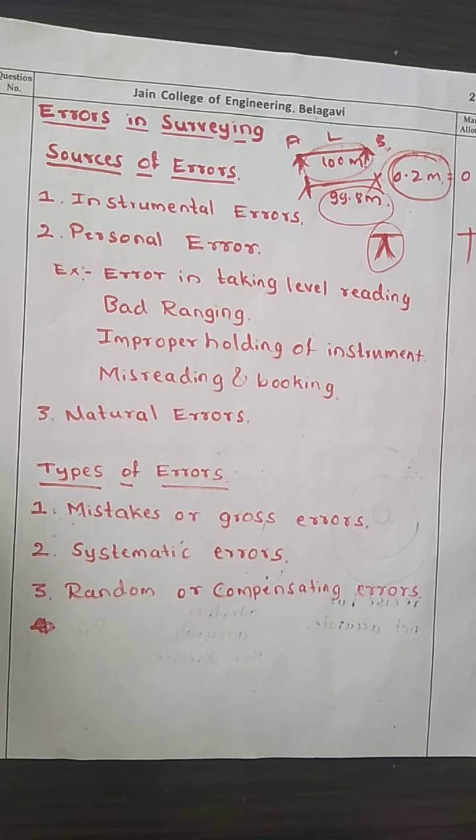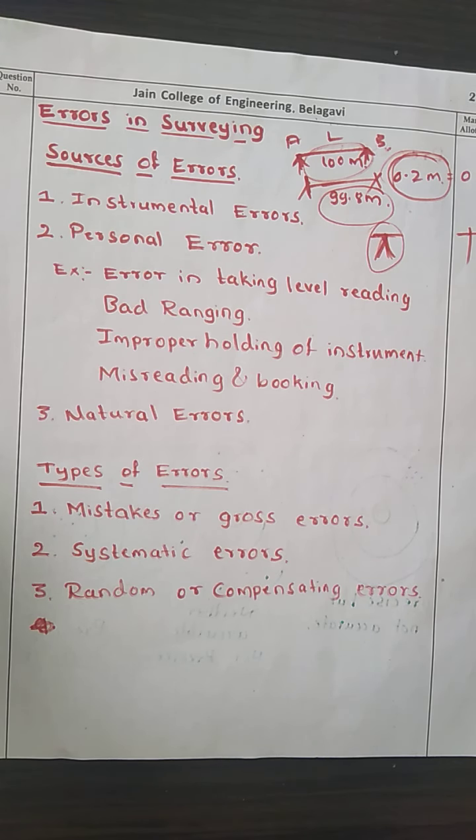For example, error in taking a level reading, bad ranging, improper holding of the instruments, then misreading and booking of the instrument. If he reads something and books something else, it is a personal error.